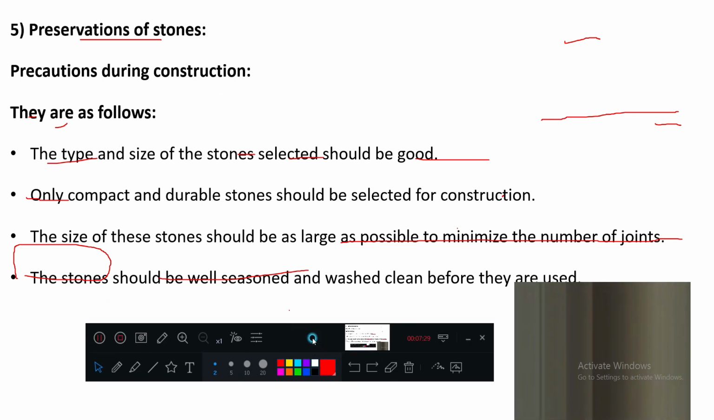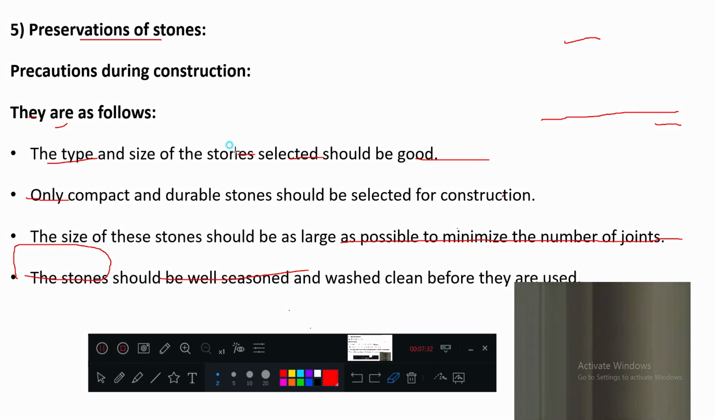How to take precautions? Preservation of the stonework. In this slide we are going to learn preservation. So preservation can be done in two ways. What are they? During the construction itself and after the construction.